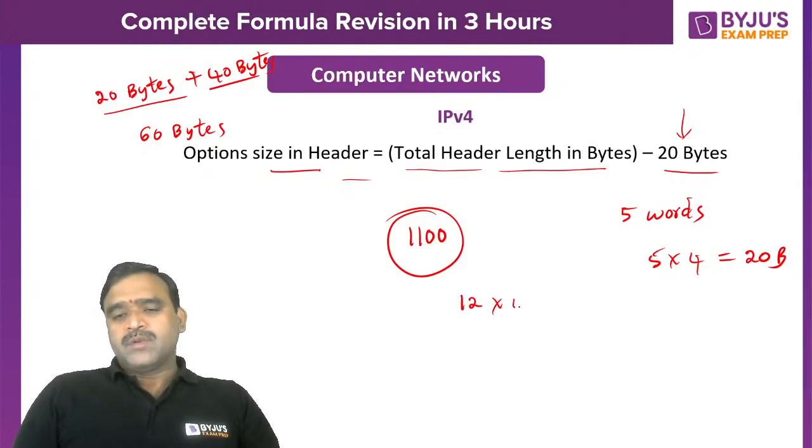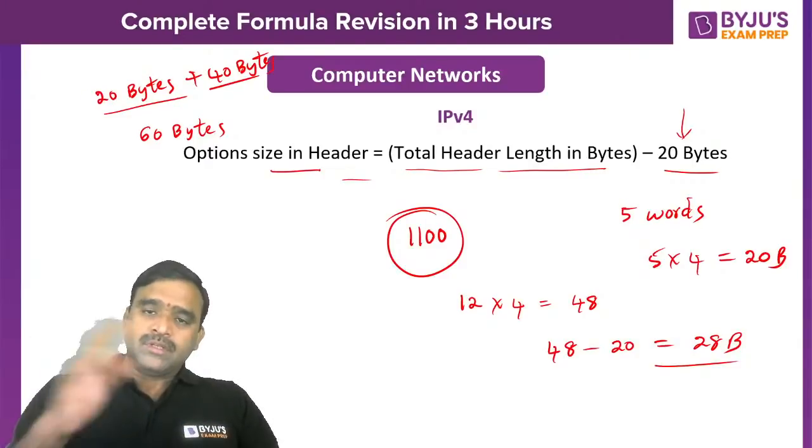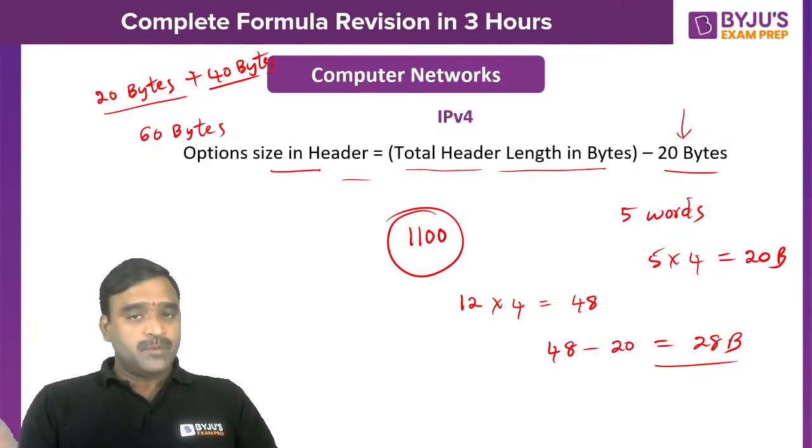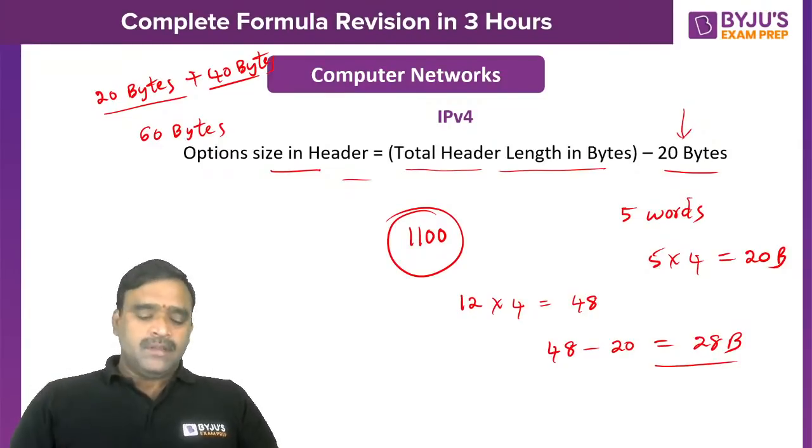12 words is nothing but 12 into 4, 48. So 48 minus 20, so 28 bytes is the options. And if you wanted to know the payload, the entire header size, both compulsory and options, must be subtracted from the total length field, right? So then only you will get the payload length, right?